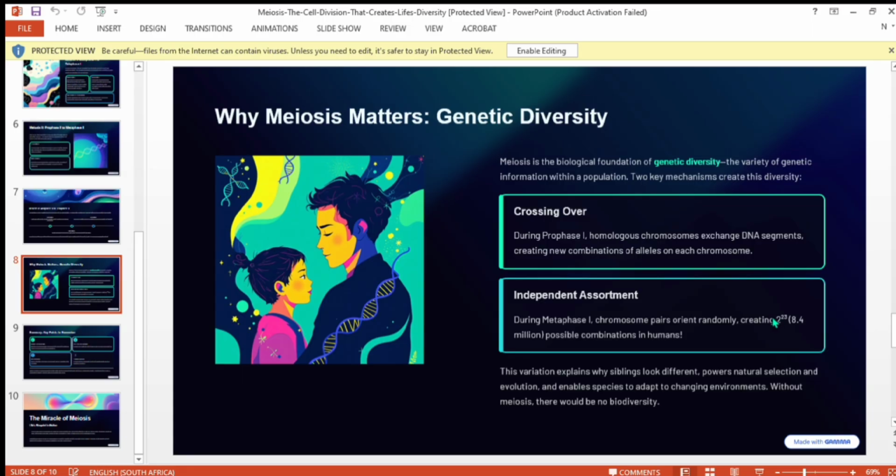These two represent diploid chromosomes. It means it's 46 chromosomes, which forms the zygote.